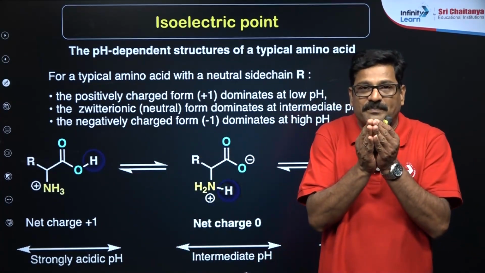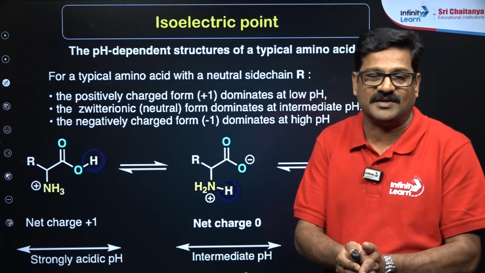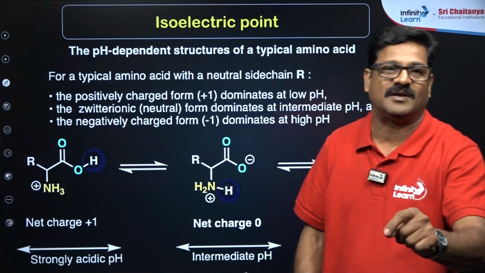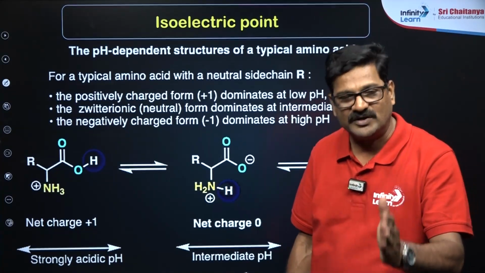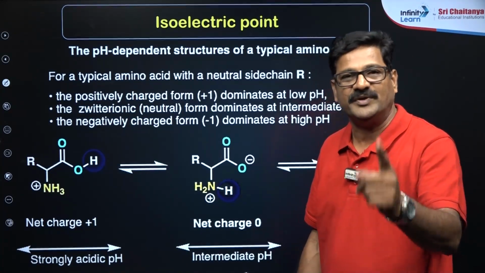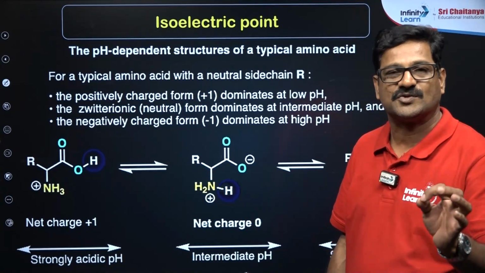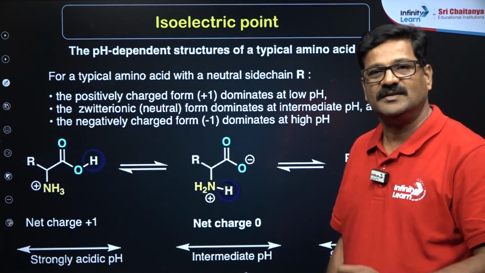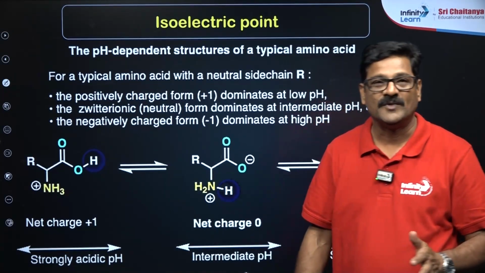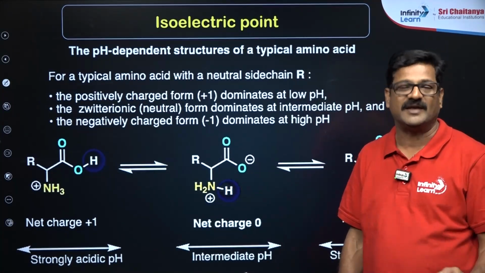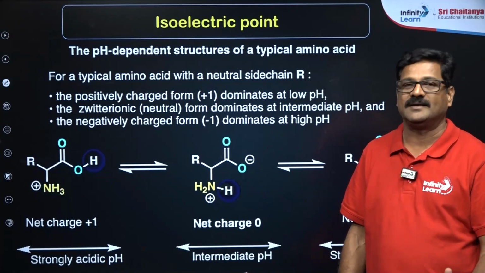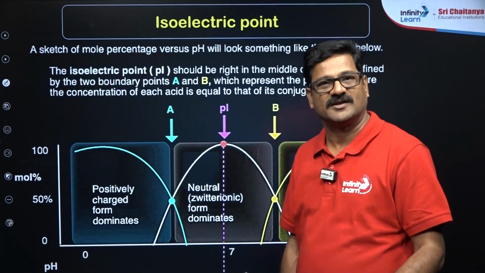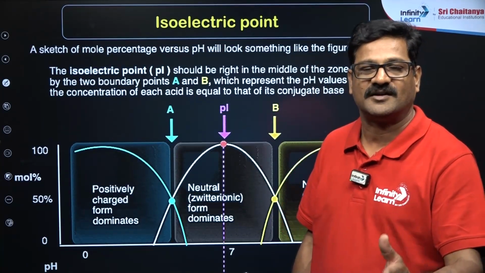So there should be a specific pH for a specific amino acid where there is an existence of a zwitterionic form. That pH is called the isoelectric pH. Every amino acid will have its specific pH value where it exists as a neutral form, and that pH is called the isoelectric point or isoelectric pH.